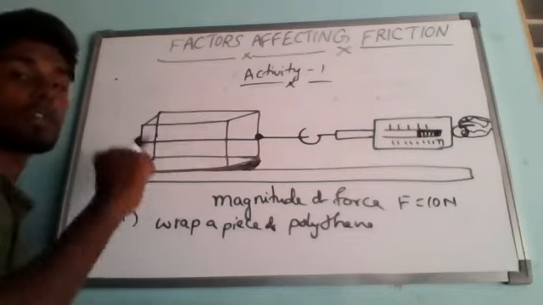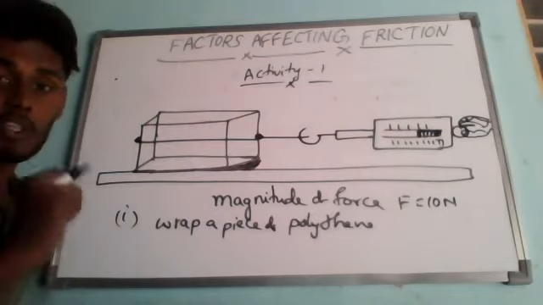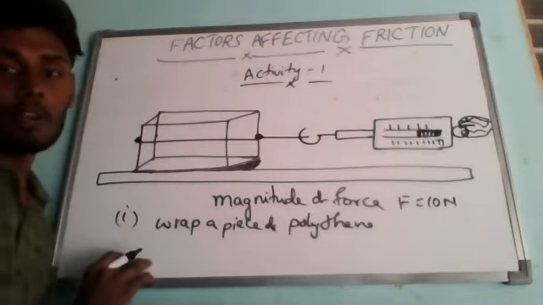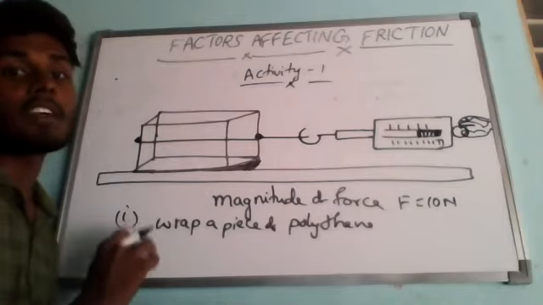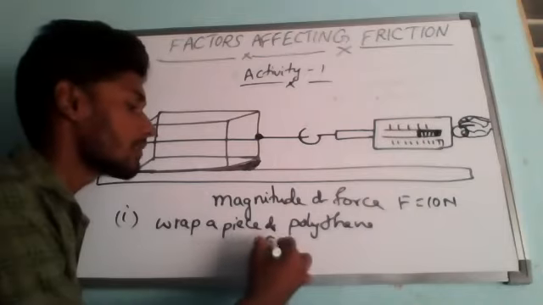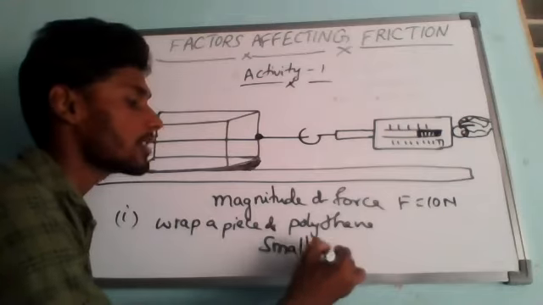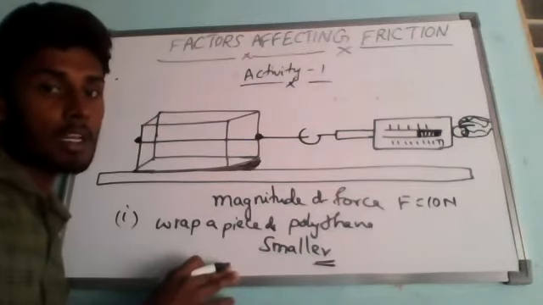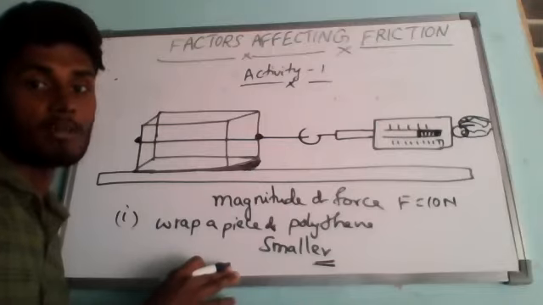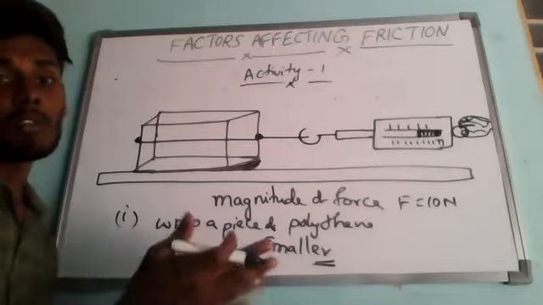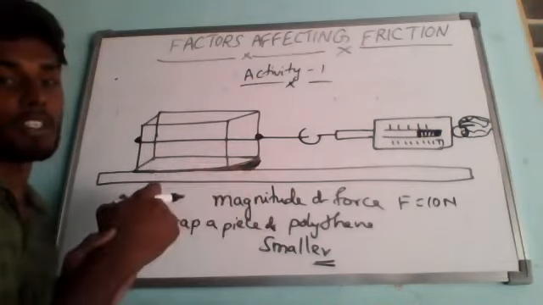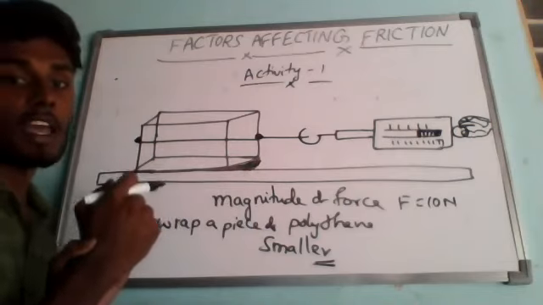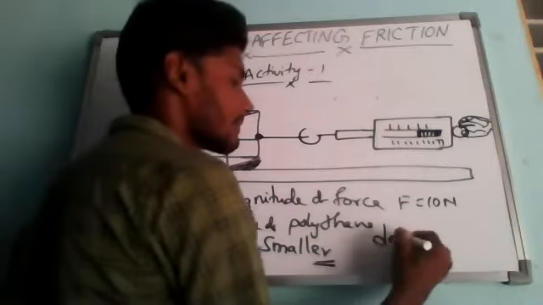But now after tying the polythene bag, if you try to pull, you can see that when the brick starts sliding slowly, that force will definitely be less than in the first case without polythene cover. So the reading of the spring balance is smaller; the applied force decreases. And the reason is, when there was no polythene around the brick in the first case, it was indicating that the force of friction has decreased.